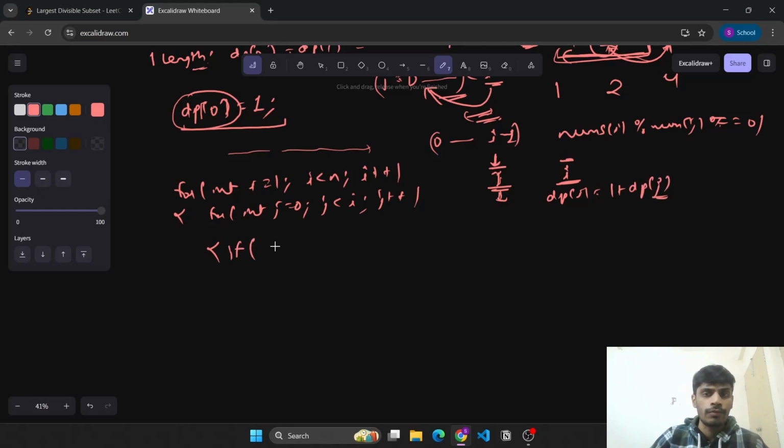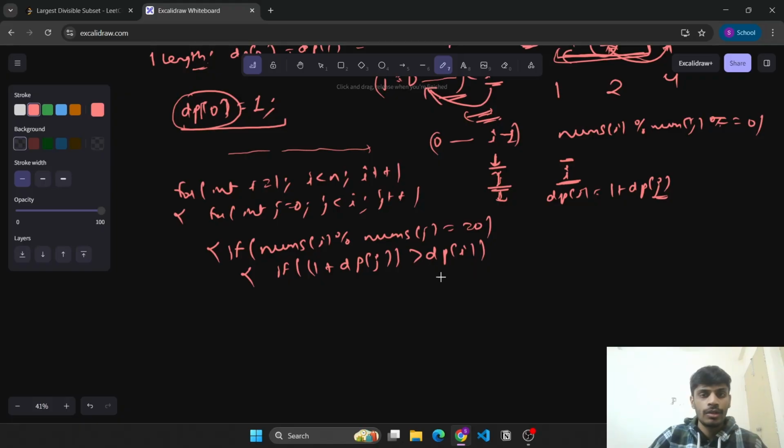We need to check if nums of i percent nums of j is equal to 0. Then we check if 1 plus dp of j is greater than the current dp of i that we have, then we will simply update the current dp of i.